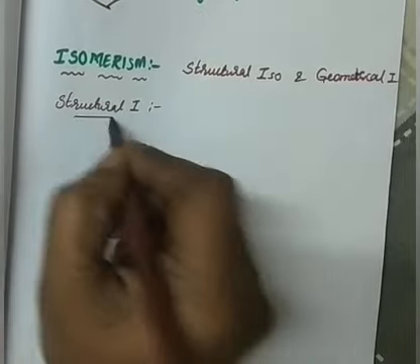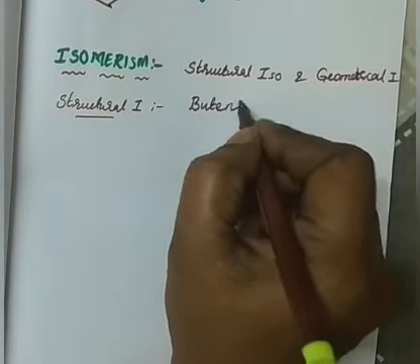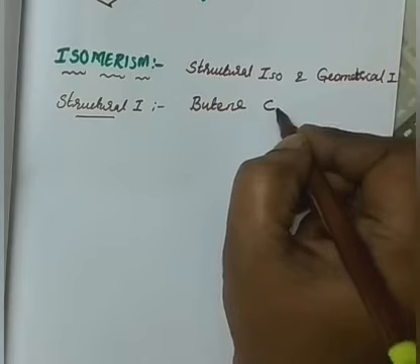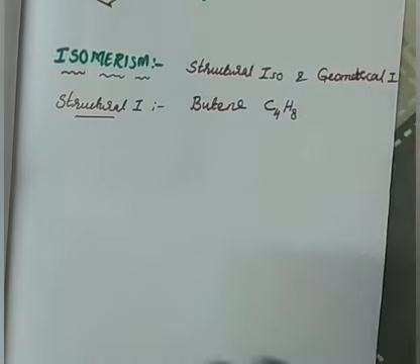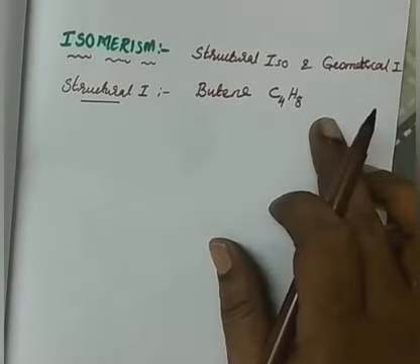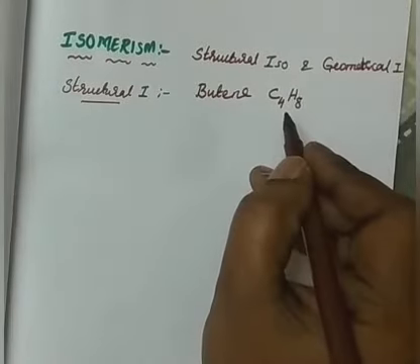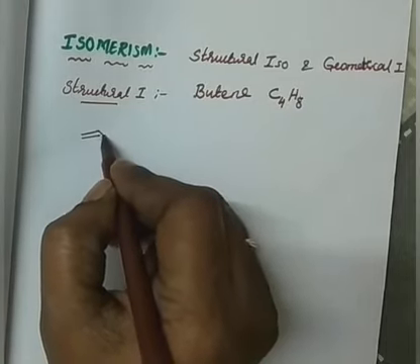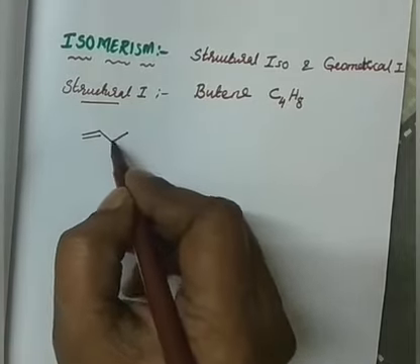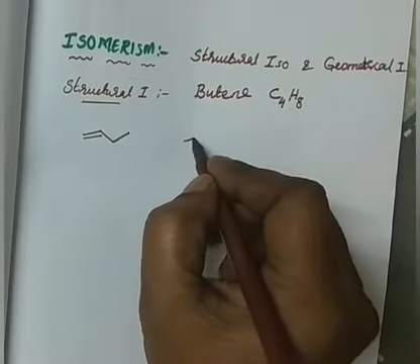One example I can take, butene. What is the formula of butene? C4H8, because CnH2n, twice the number of hydrogens will be present, right? So butene can be represented simply as 1, 2, 3, 4, four carbon atoms, I can represent like this,